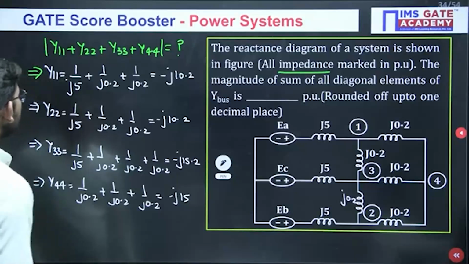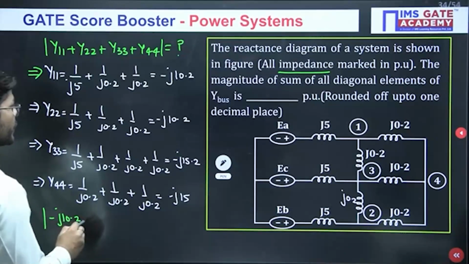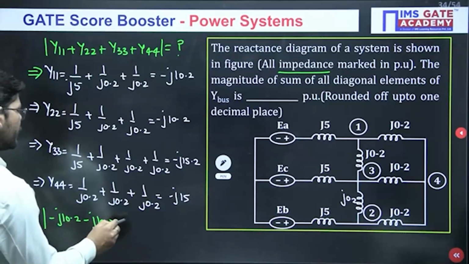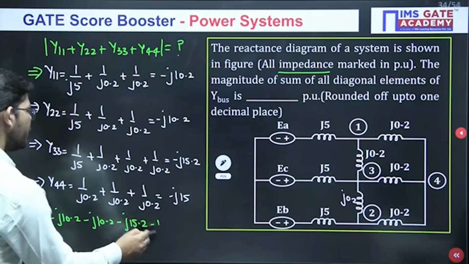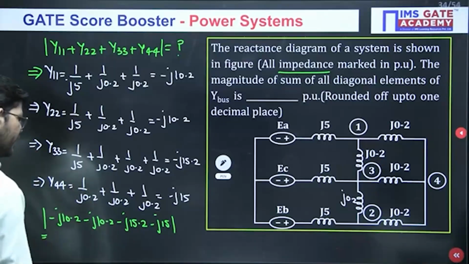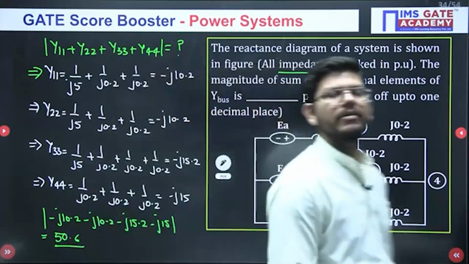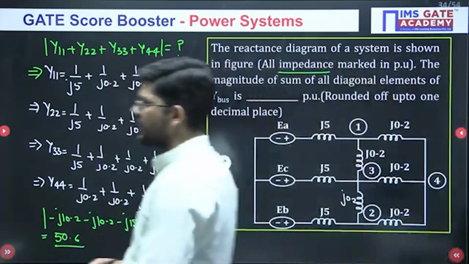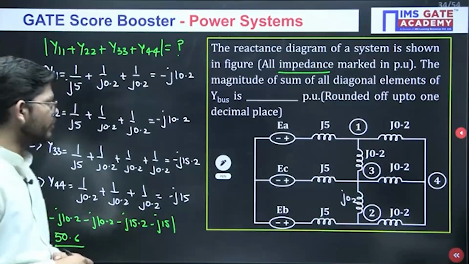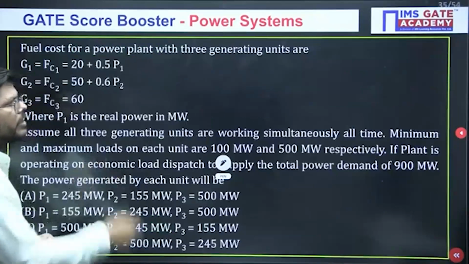Okay. Now just sum them up. What will be the summation of them? Minus J10.2 minus J10.2 minus J15.2 and minus J15. How much will you be getting? 15 and 15 is 30, and 50.6 is the magnitude, which is correct. Very good, Divya. You are in great touch of preparation with power system. So this is how we can solve this question. Now moving towards the next question.